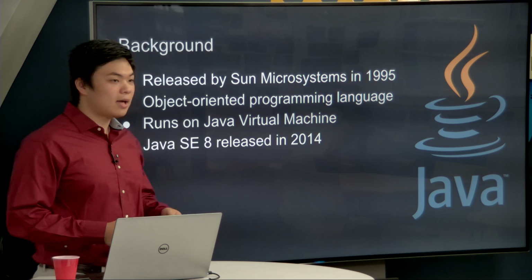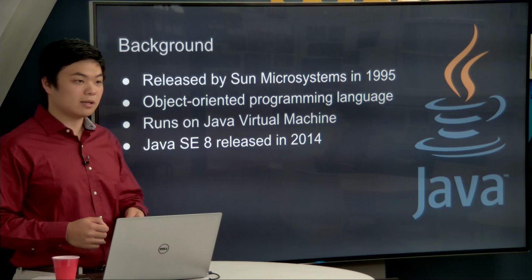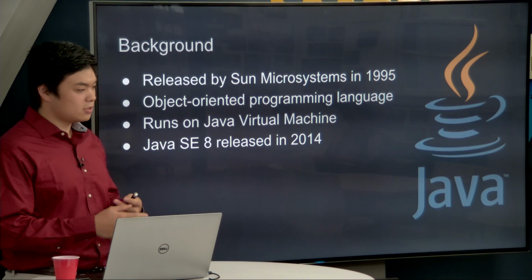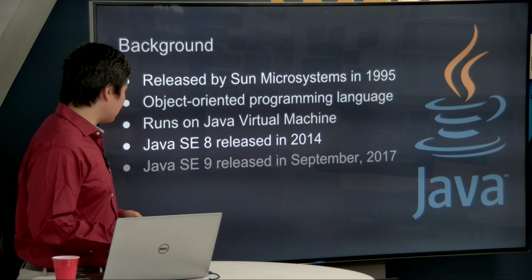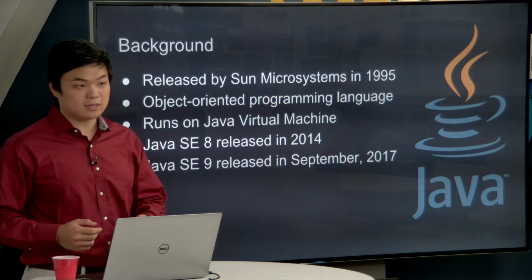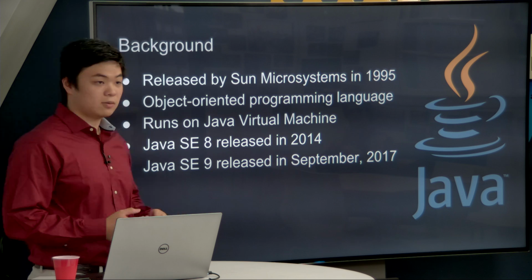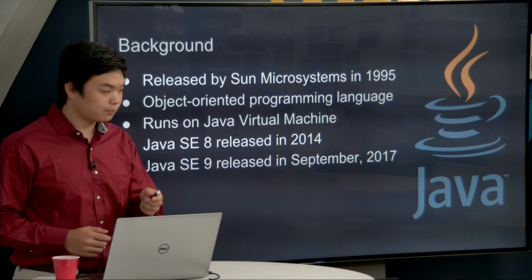Today we'll be talking about SE8, that's Standard Edition 8 of Java that was released in 2014. Java is one of those languages that's continuously updated whenever you're resolving a bug or adding new features to the language. In fact, there was actually a Java SE9 released in September of this year. But it's okay because all the ideas and the concepts that we're going to talk about today have not changed much at all between the two updates.